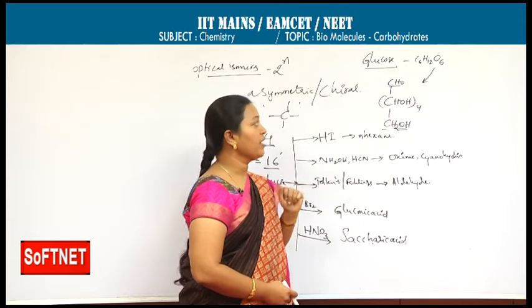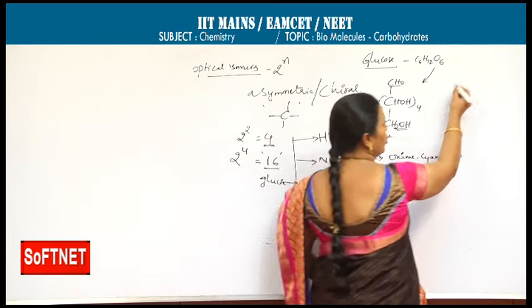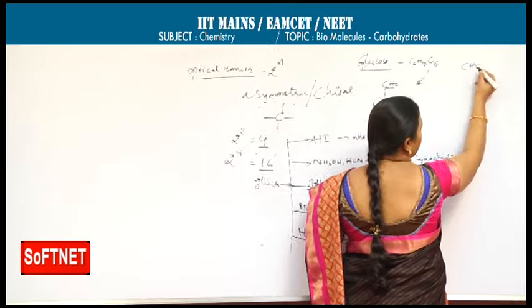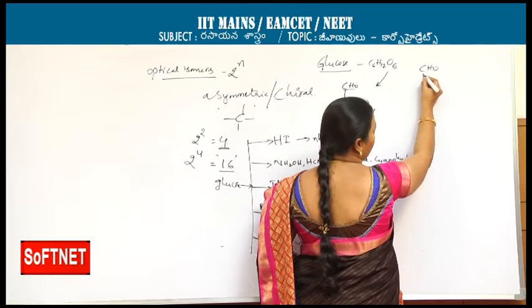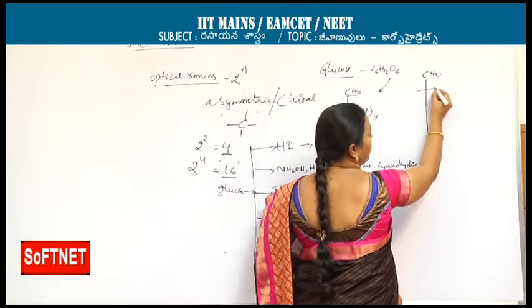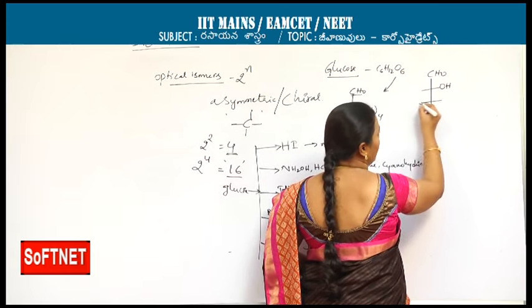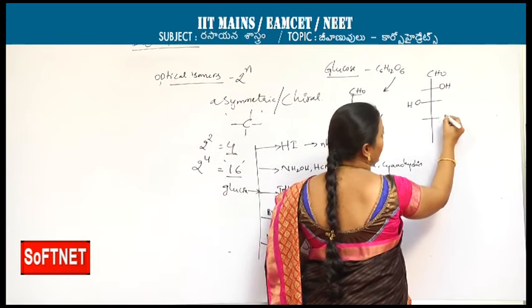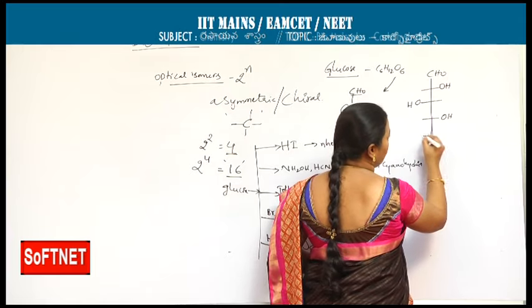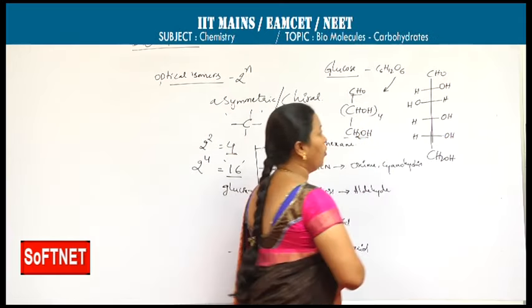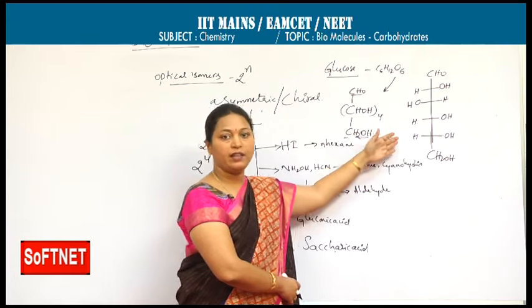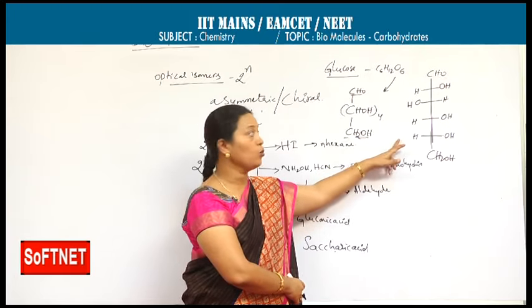By knowing this, we can write the open chain structure for glucose, in the form of a Fischer projection formula. It is the vertical Fischer projection formula. As I am symbolizing it in vertical form, we can call it the open chain vertical Fischer projection formula for glucose.